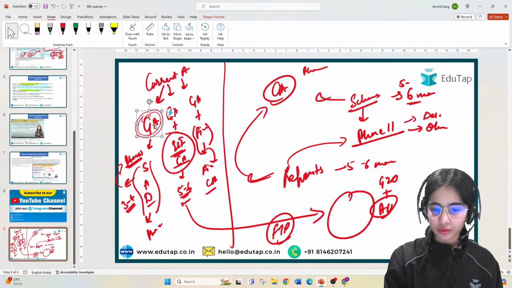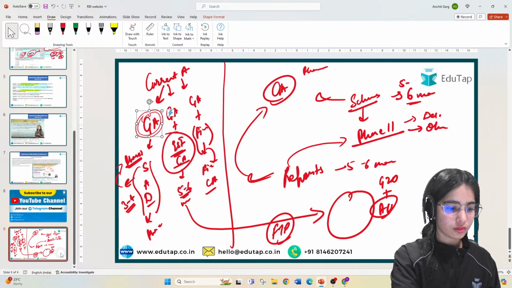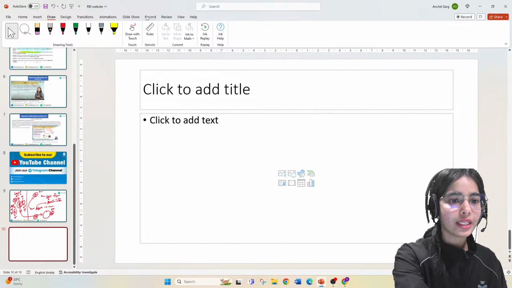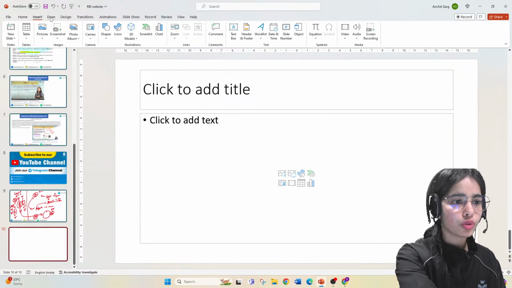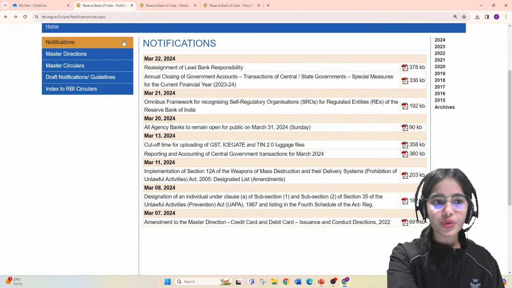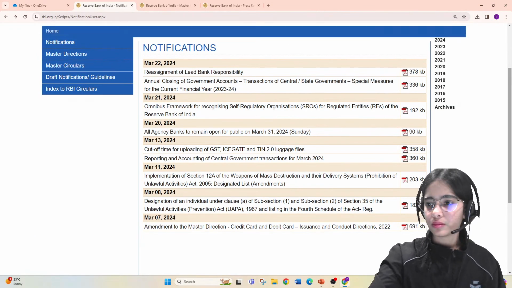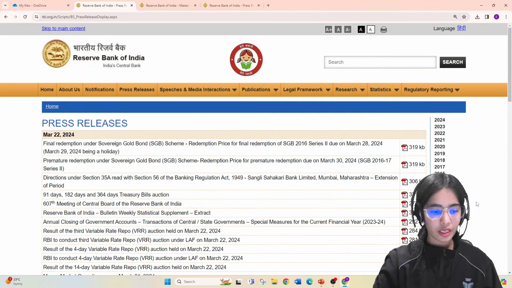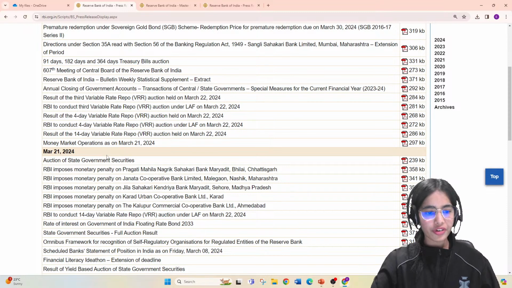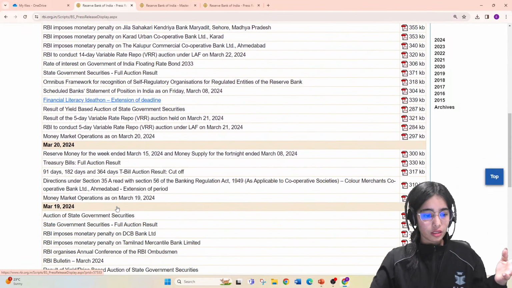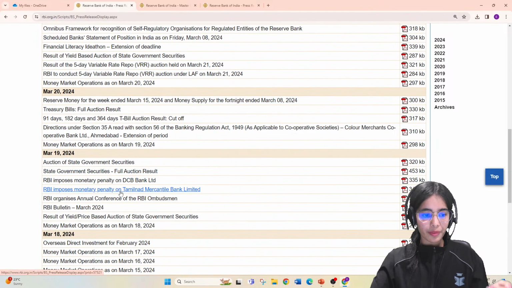So see what happens, that usually it is said. Let me show you the RBI website also. Let's just see the RBI website. So usually I say that, yes. So here you can see monetary penalty, monetary penalty, monetary penalty, monetary penalty, and monetary penalty.